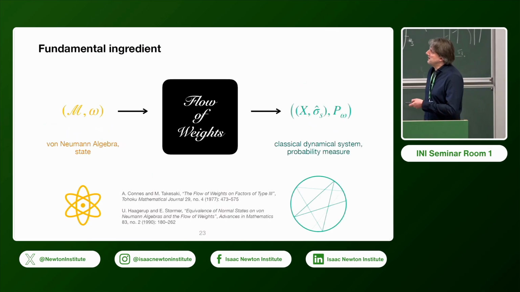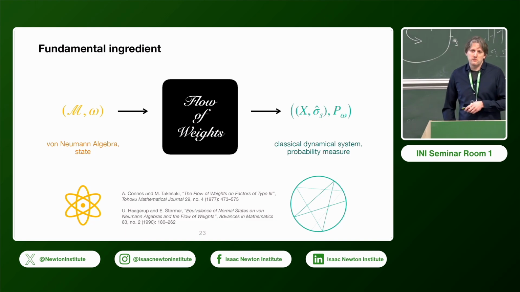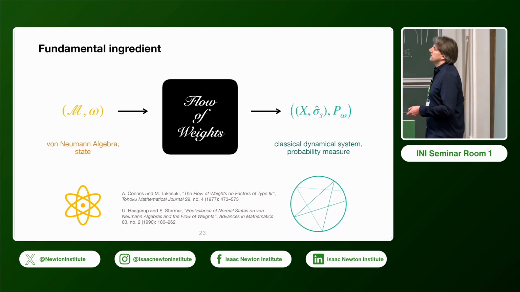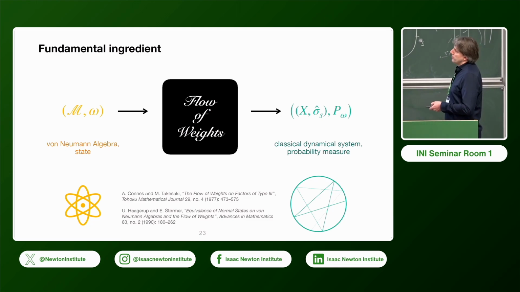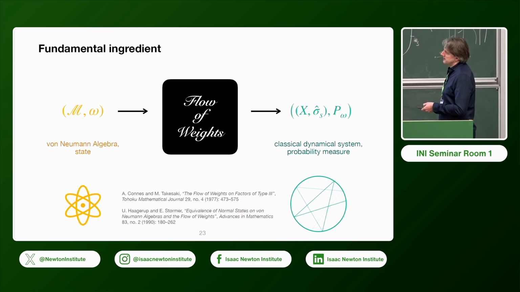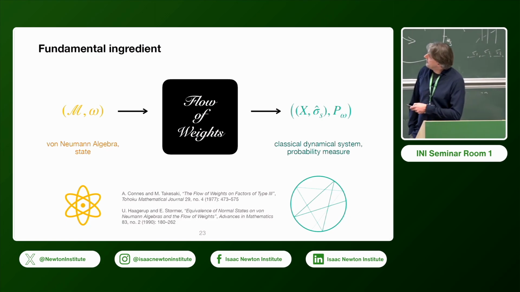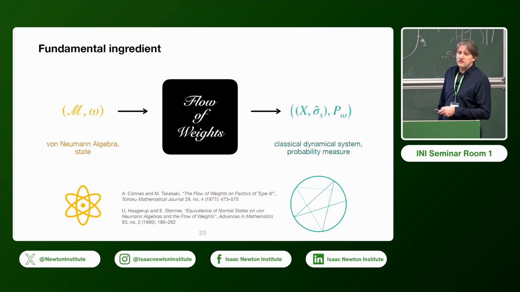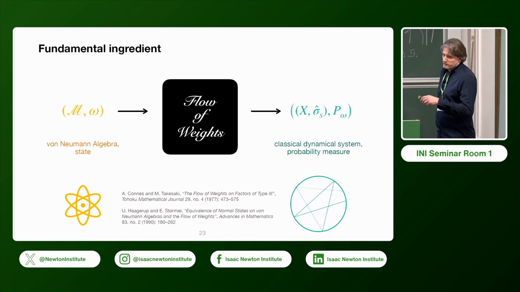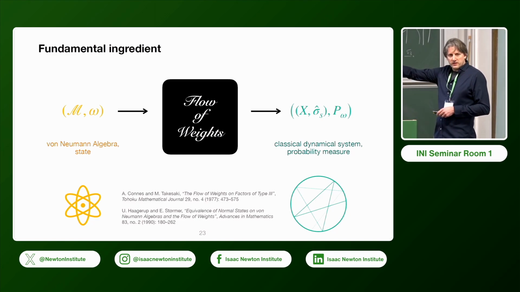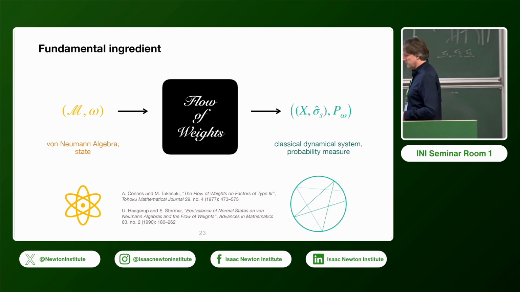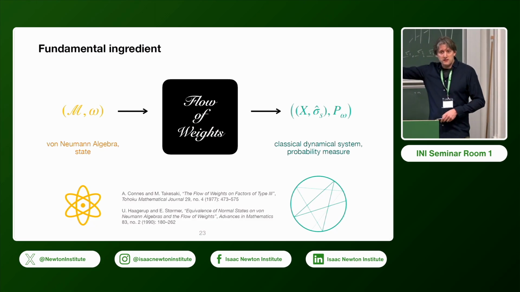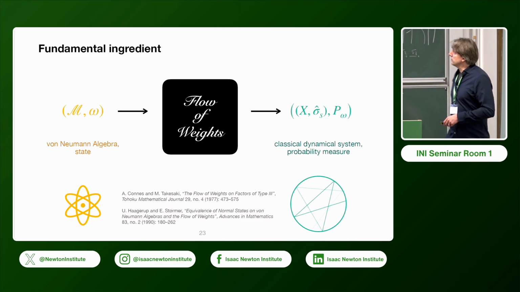The main idea here is that we use the flow of weights, but with a slight additional ingredient, in the sense that we learned from these works by Connes, Takesaki, and also later Haagerup and Størmer, that when you start from a von Neumann algebra together with a normal state, then you can of course pass to the flow of weights, which is this idea of forming the cross product with respect to the modular flow of some semi-finite faithful weight, and you take the center of the resulting semi-finite type II factor.